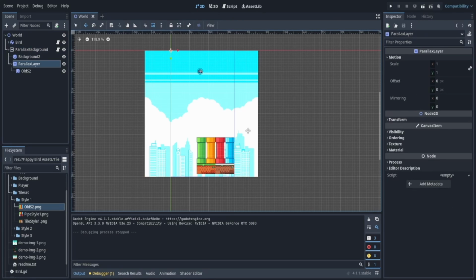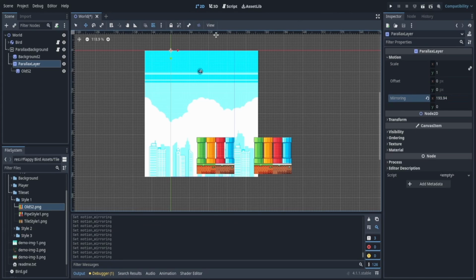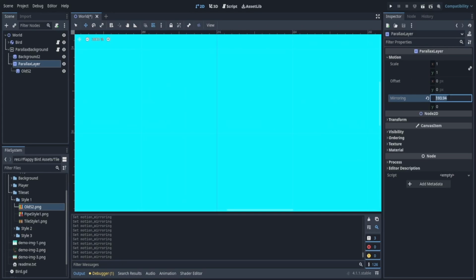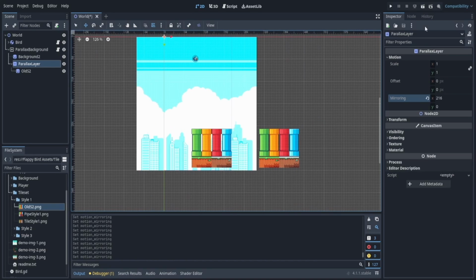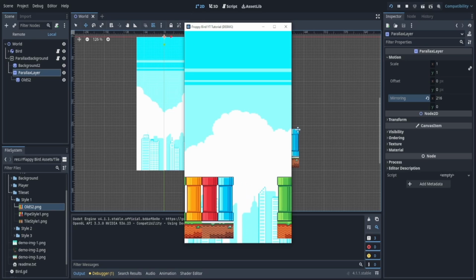One more thing that's usually used in parallax background is called mirroring. Now, if I want this same background to show up, I can mirror it by maybe giving it 100. Usually you want to give it the same number that is this one, so 216. Zoom out. And now if I play, it should duplicate. So forget the bird, we don't need him.